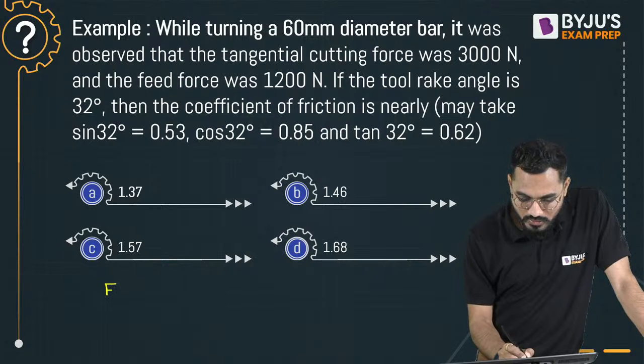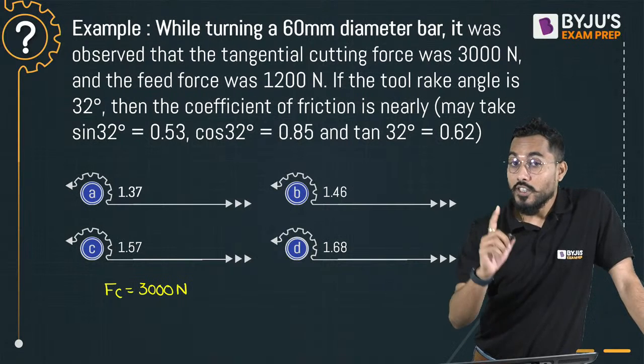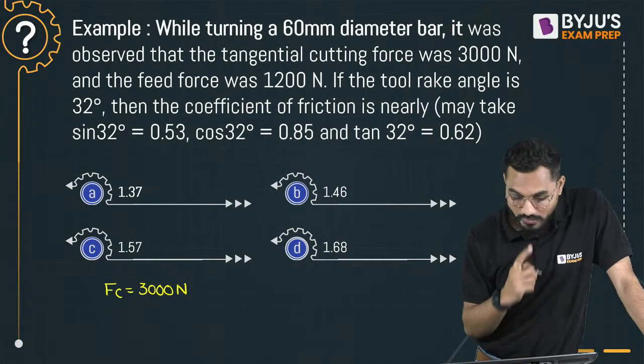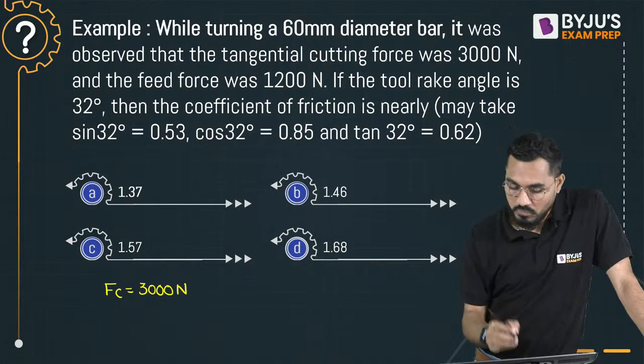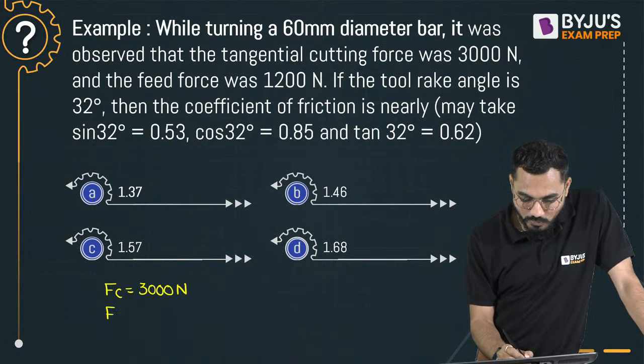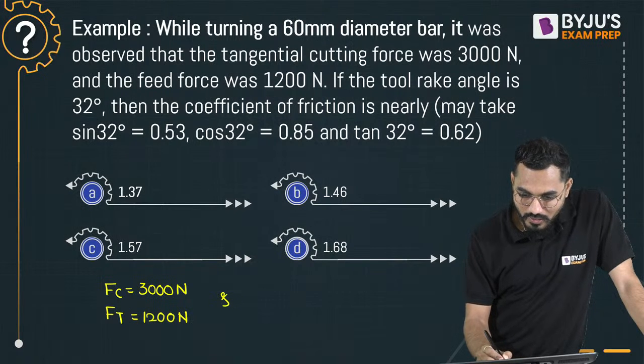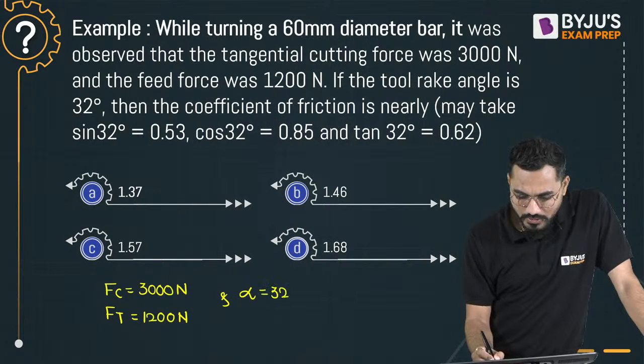Sir, cutting force is given, Fc, that is 3000 Newton. 3000 what? Newton. Very correct. Now the thrust force is given. How much is the answer? 1.36. Absolutely correct, Kiran. Superb. So I'll say that thrust force is given exactly equal to 1200 Newton. Right, fine. And the rake angle of the tool alpha, that is the orthogonal rake angle, obviously 32 degree.